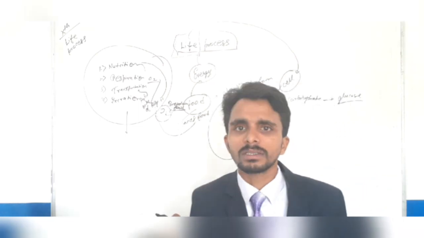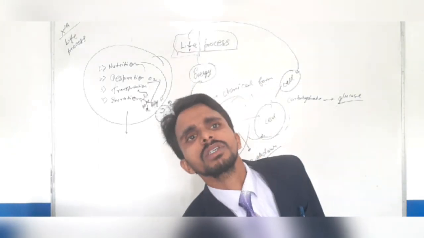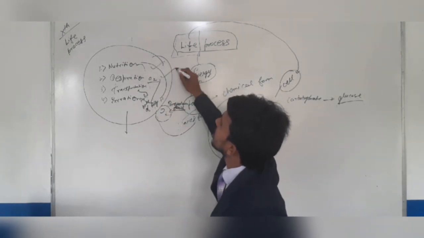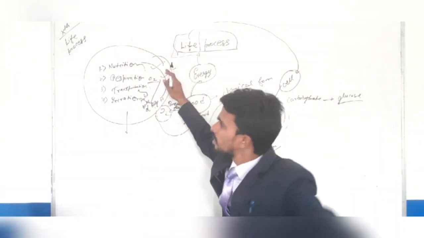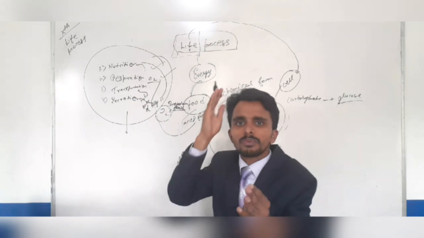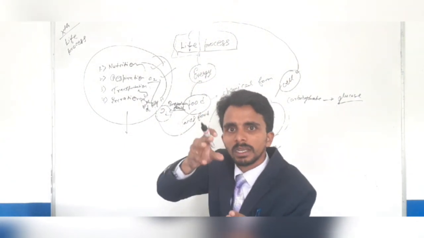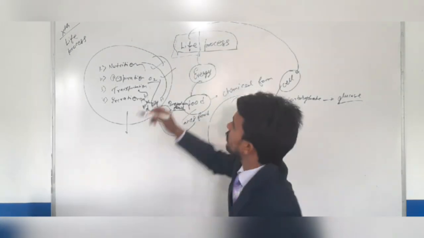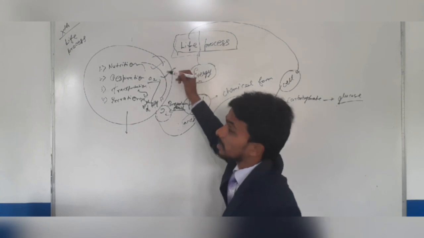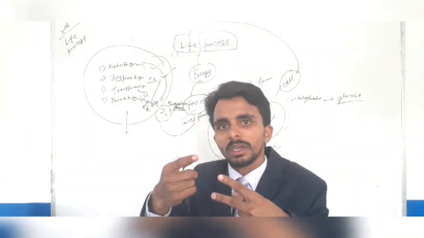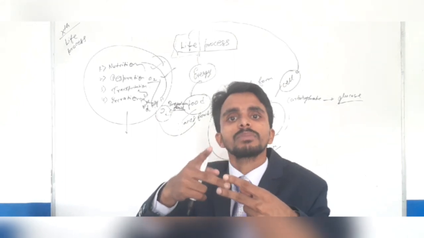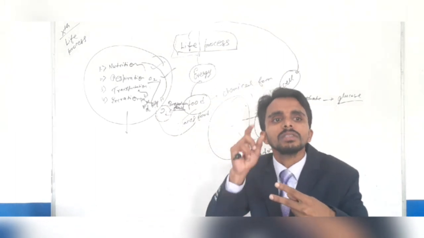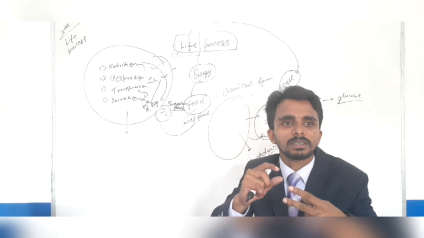Life is a very complex process. That's why it consists of 4 important processes. That is nutrition for obtaining food. Respiration is for breaking the food and obtaining energy. There is a need for oxygen, and all the requirements of oxygen are fulfilled by the process called respiration. Respiration consists of breathing. Don't be confused with Ramdev Baba's breathing, like Anulom Vilom; these are only part of respiration. You get the point?